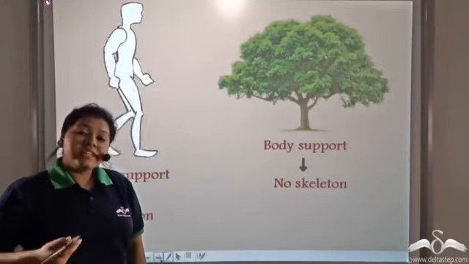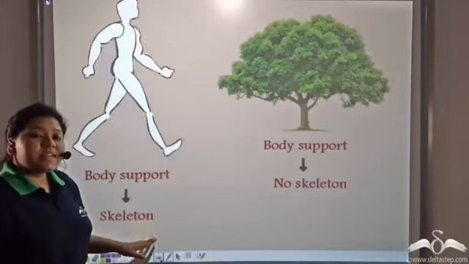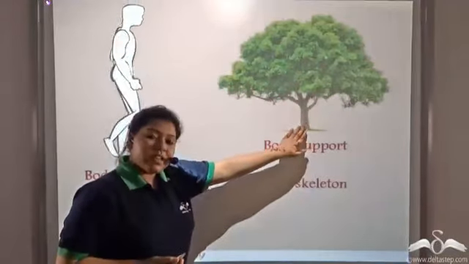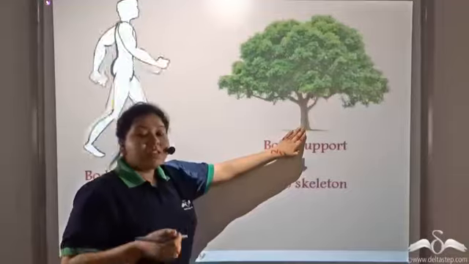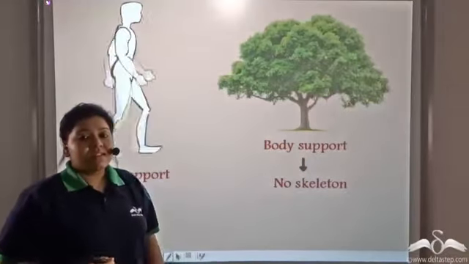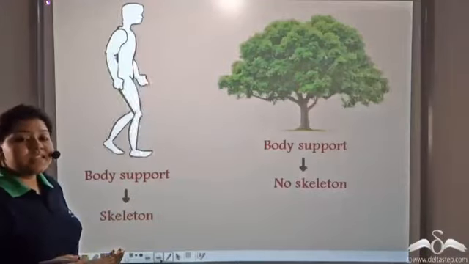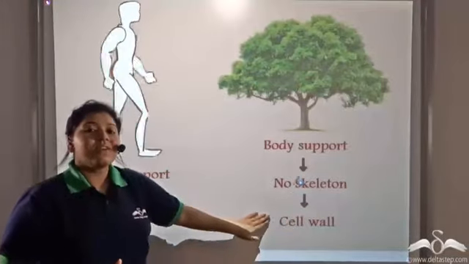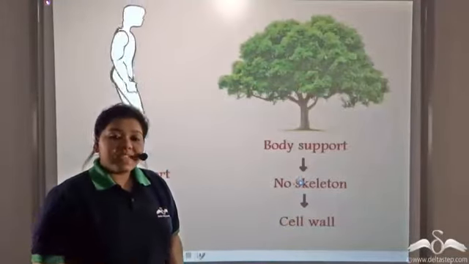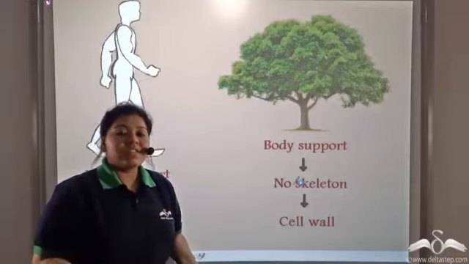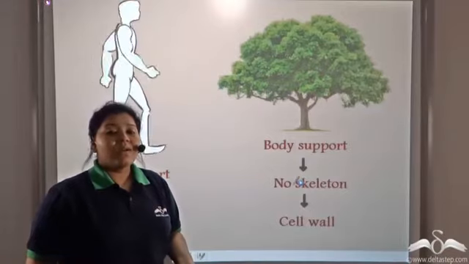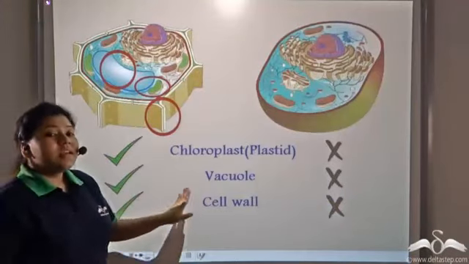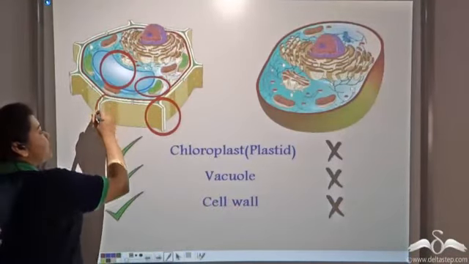Well, we have an internal skeletal framework that gives us this upright and rigid nature. Now plants are also upright and they are erect on the ground. So what provides plants the rigidity? They do not have any internal skeletal framework. Well, they have a special structure on their cells known as the cell wall. Now this cell wall gives toughness and rigidity to the plant cells. And that is how plants have an upright nature. So the cell wall is present only in the plant cells.